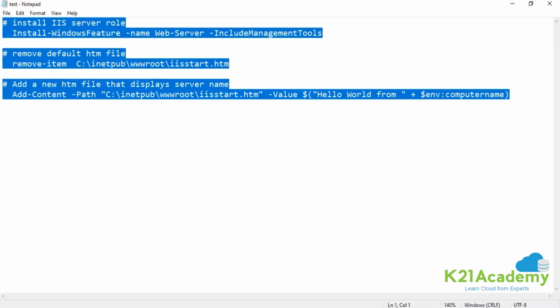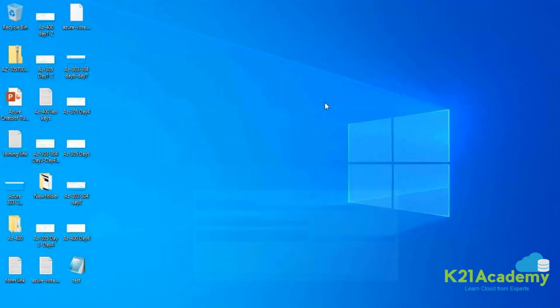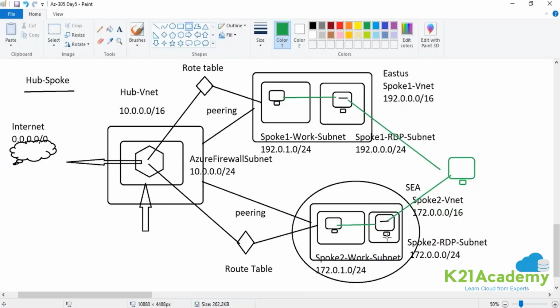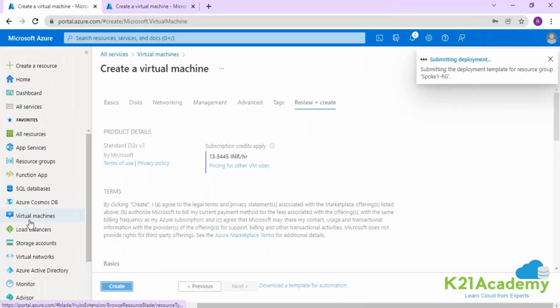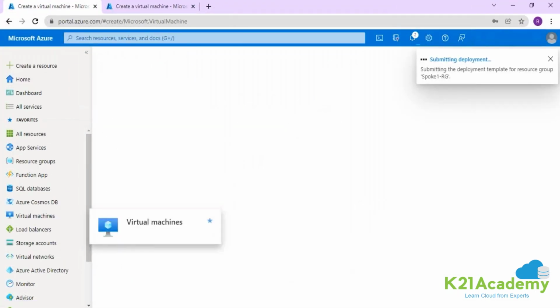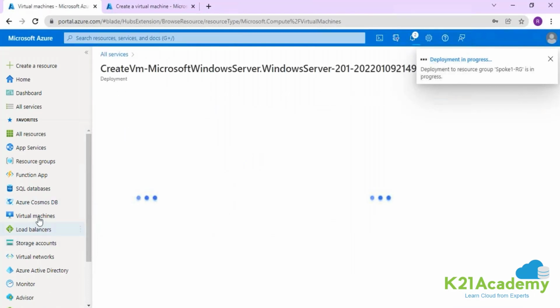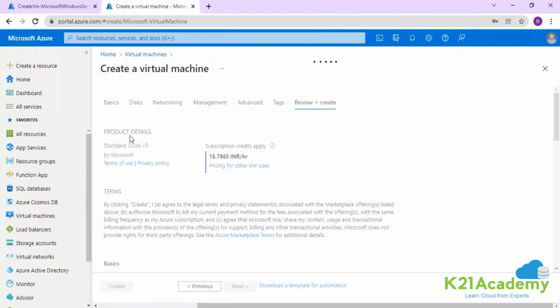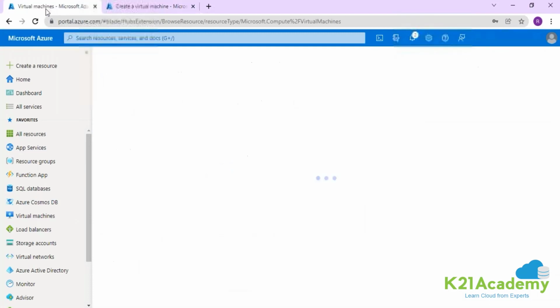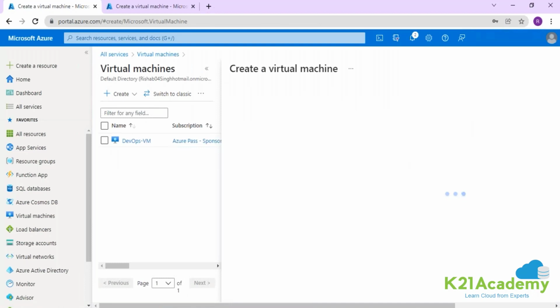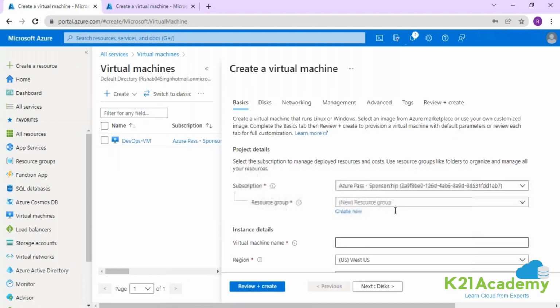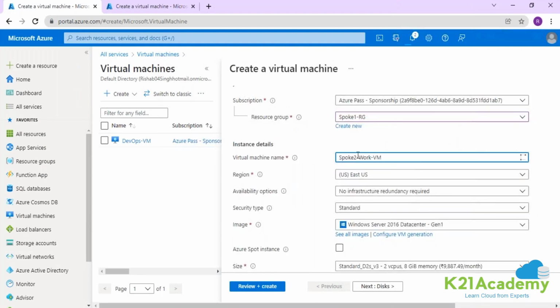Now we will deploy our 2 RDP machines. Now we will deploy RDP machines over here in spoke 1 and spoke 2. So going back to the portal, going to the VM, selecting spoke 1 RG. This is your RDP machine that we are creating. So going to give a name, spoke 1 RDP VM.